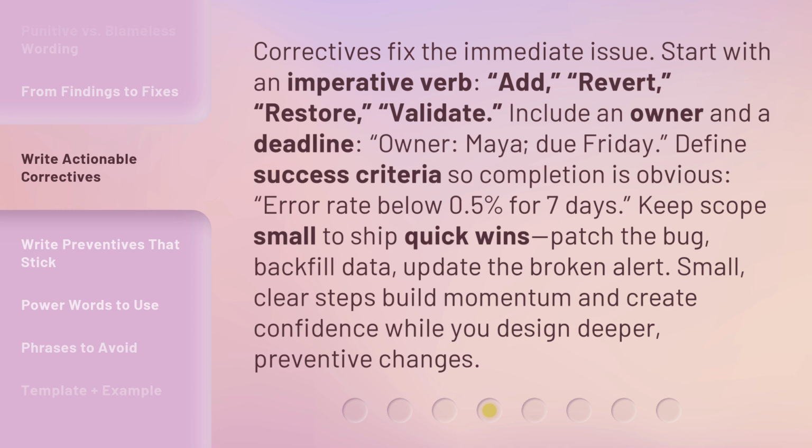Error rate below 0.5% for 7 days. Keep scope small to ship quick wins. Patch the bug, backfill data, update the broken alert. Small, clear steps build momentum and create confidence while you design deeper, preventative changes.